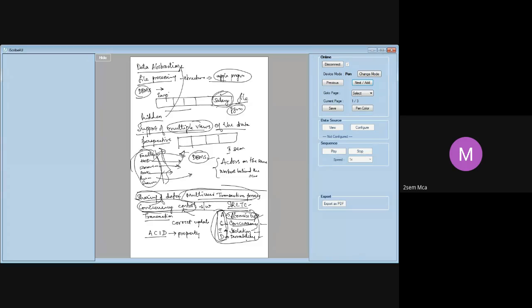Okay. So in the next class we'll be learning about actors on the scene, workers behind the scene, and we'll move forward from there. So don't miss your classes. That's very important, because going further in DBMS, we'll be learning how to do an entity diagram, ER diagram, what is an entity, what is an attribute, what different types of attributes are there. Without learning these things, the lab will become very difficult for you. So please don't miss your classes. Any doubts you have, please stop and ask me then and there. Okay?